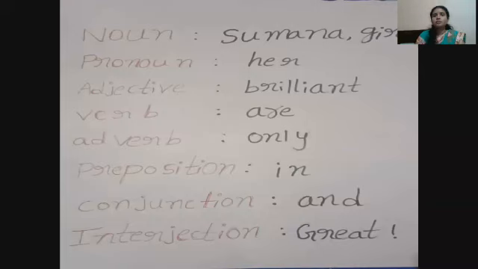Preposition: pre means before, position means straight. Preposition is relation word. Interjection is exclamatory word.